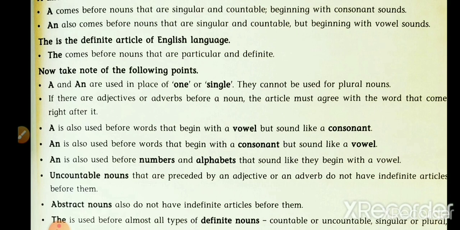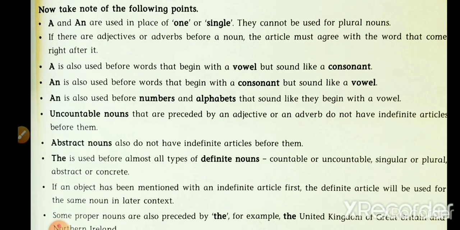Means article is agree with the word, adjective or adverb, not with nouns. So keep in mind, before noun if adjective and adverb is put, then we have to see the adjective word's first letter and adverb's first letter, and then we have to put the articles according to that sound. Can you understand now? Now next topic is there.